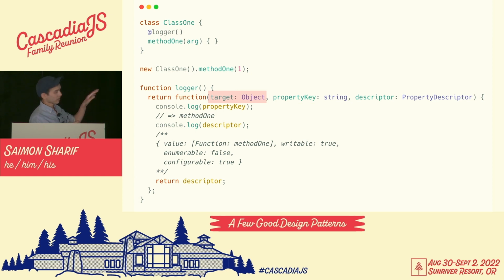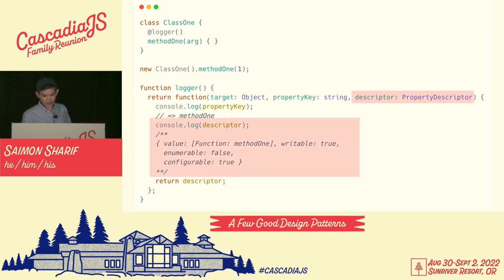In this case, target is the prototype of the class the decorator is attached to. We're not going to use target right now, so no need to worry about that. Property key is the name of the method, which is method 1 in this example. And descriptor describes the property itself, including its value, whether it's enumerable, and so on. In this case, it describes method 1 in class 1. We'll use the value property within descriptor to modify or attach behavior to a method call.